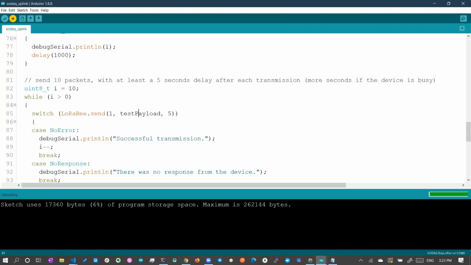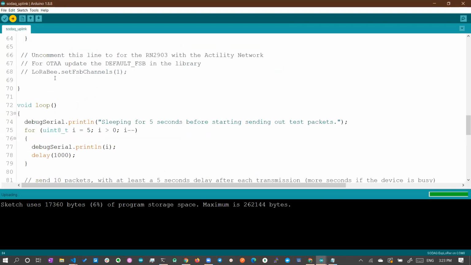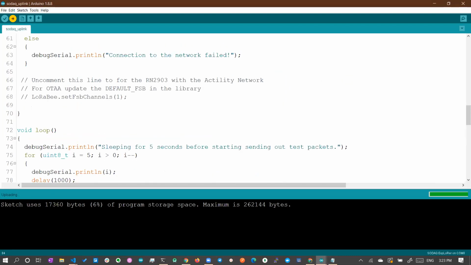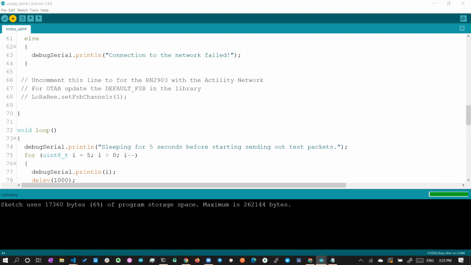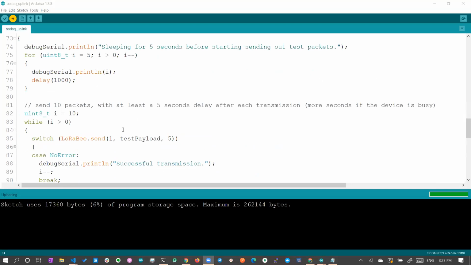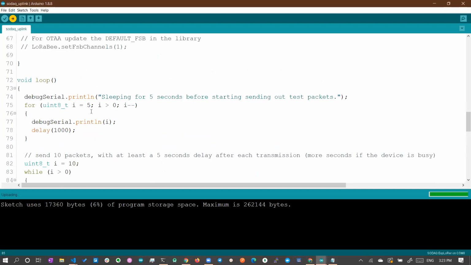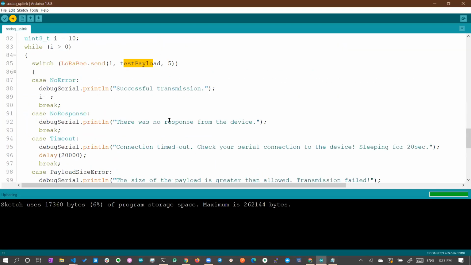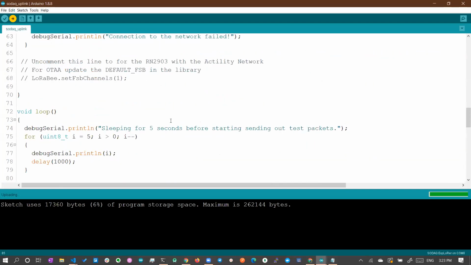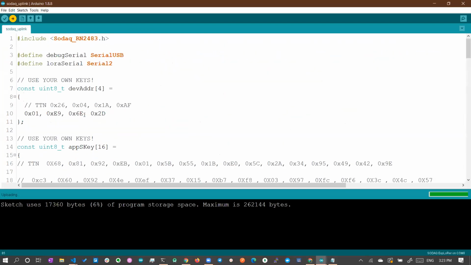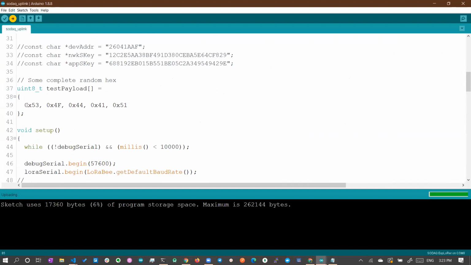Okay, fine. So here again, you will have the loop function. This void loop function will keep on iterating and sending the data, right? So here is the test payload. The test payload should be on the top, I think. Okay, so this is our test payload.